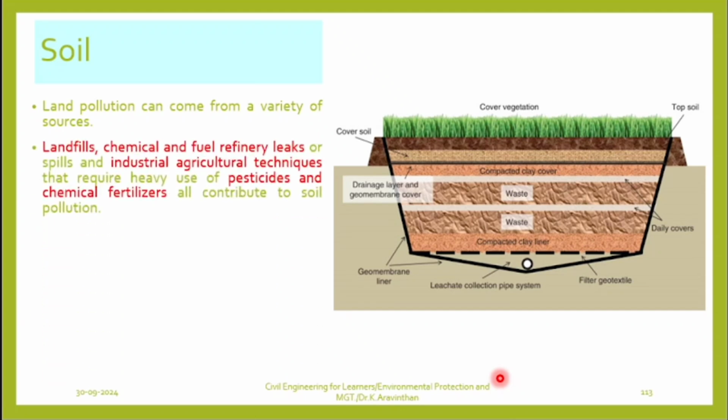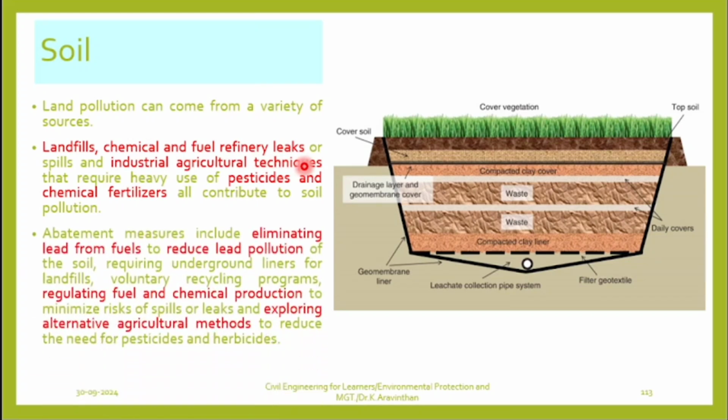Land pollution can be from fertilizers, and second, chemical and fuel refinery leaks. If there is any leak in a fuel refinery, what are they? Petrochemical industry, coal, these industries. There will be leakages, and industrial agricultural techniques. Due to these, soil gets polluted.